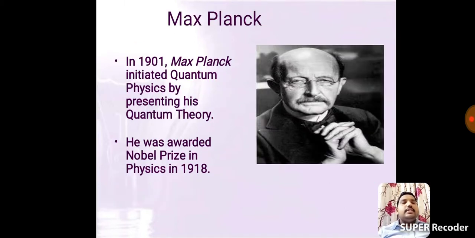Our scientist is Max Planck. In 1901, Max Planck initiated quantum physics by presenting his quantum theory.